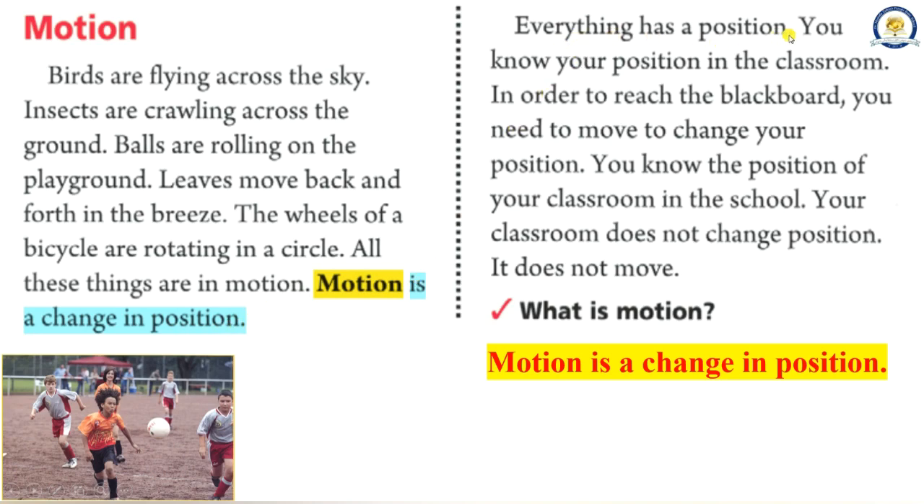Everything has a position. You know your position in the classroom. In order to reach the blackboard, you need to move to change your position. You know the position of your classroom in the school. Your classroom does not change position. It does not move. What is motion? Motion is a change in position.